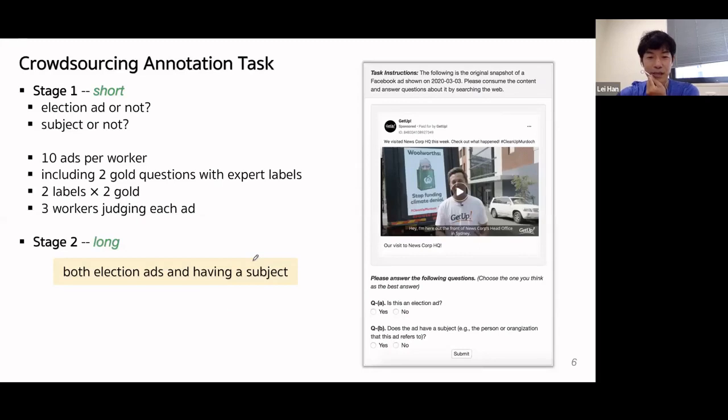To generate annotations for this ad post, we run a crowdsourcing labeling task via Mechanical Turk in a two-stage manner. This screenshot is our first stage task. At the first stage, we present the snapshot of the ad that we captured from Facebook. And we ask crowd workers to label 2 types of information.